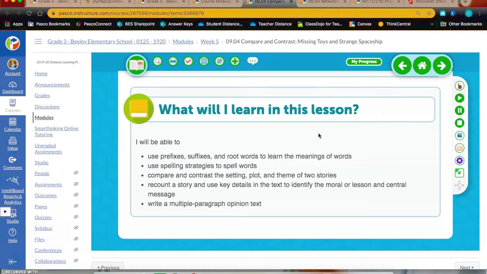The writing portion of this is where you're going to finalize the work that you've been working on over the past 2 weeks to create a multiple paragraph opinion text writing. So this is your published piece, the 5-paragraph essay that you're going to write from your work comparing the two texts over the last 2 weeks.